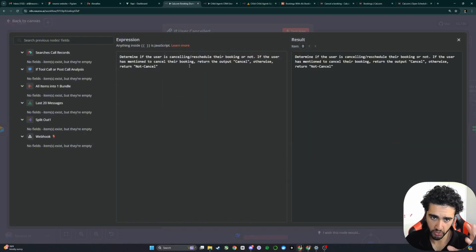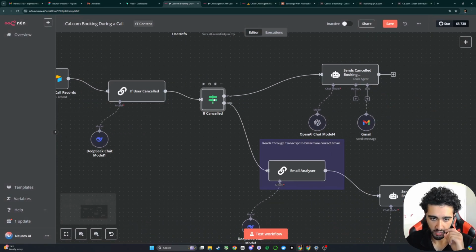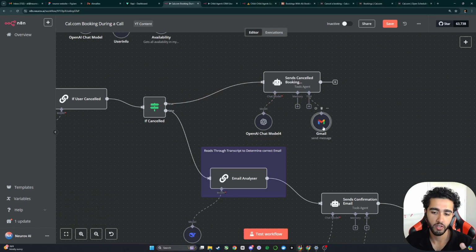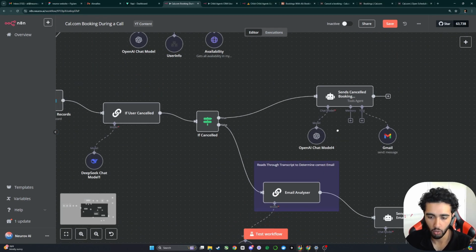So there's an AI agent here, which checks if the user canceled. Determine if the user is canceling or rescheduling the booking. If the user has not mentioned that they're canceling their booking, return the output "not canceled", otherwise return "canceled". And then this is basically a switch node so that if the user did cancel, we just send ourselves an email saying, hey, this user canceled the booking. And obviously that cancellation happens during the call.